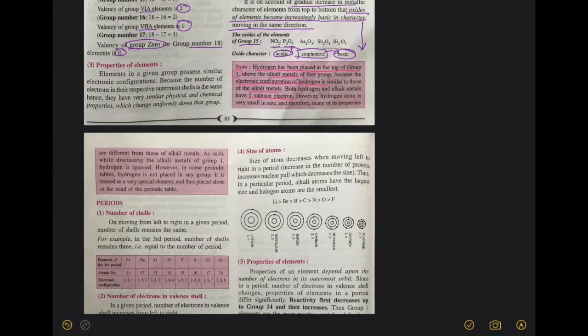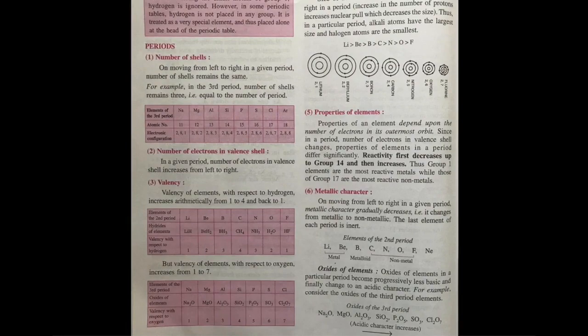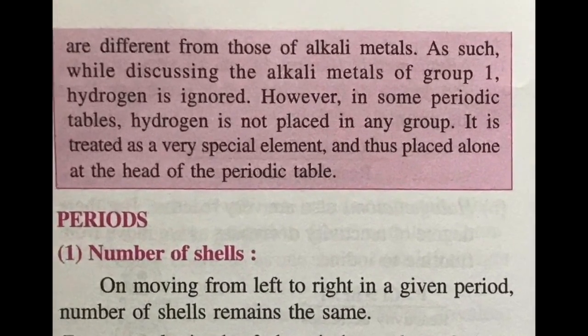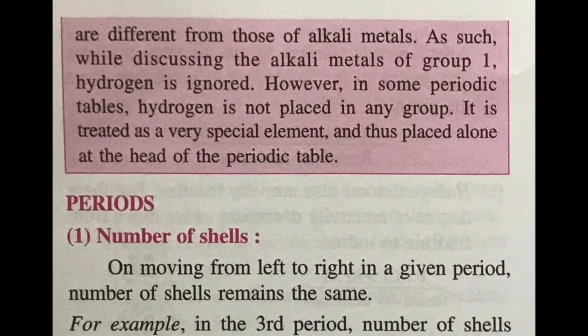But hydrogen is very small in size and many of its properties are completely different from those of alkali metals. So when we discuss the alkali metals of group 1, hydrogen is ignored, because hydrogen is a non-metal, and when we look at the size, the atom of hydrogen is very small, whereas alkali metals are bigger if you compare them with hydrogen.